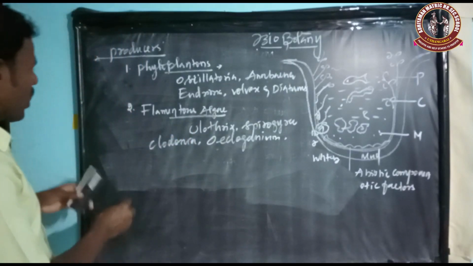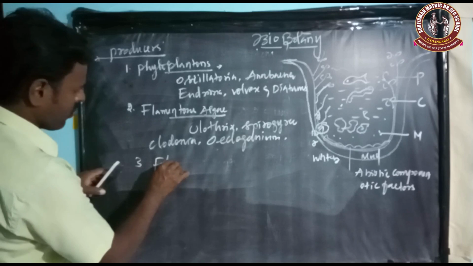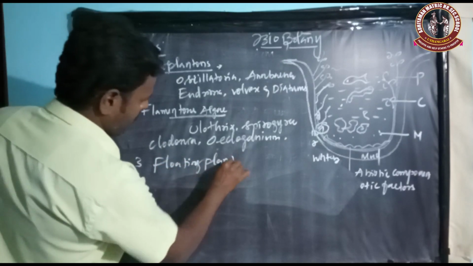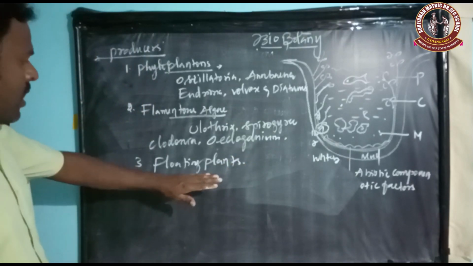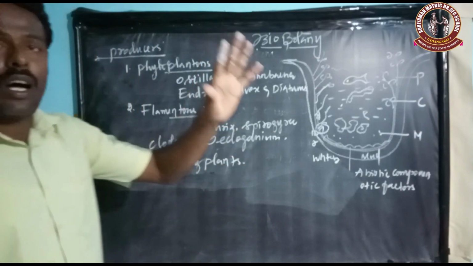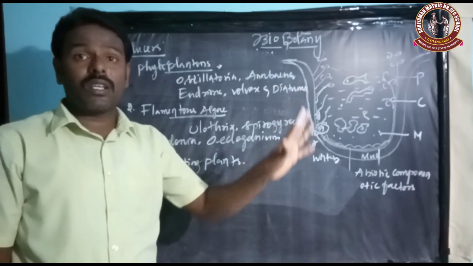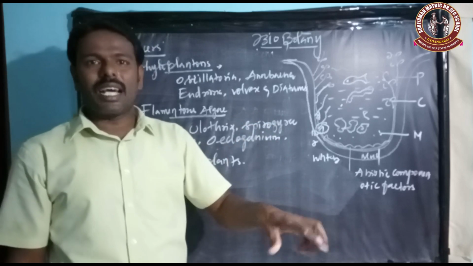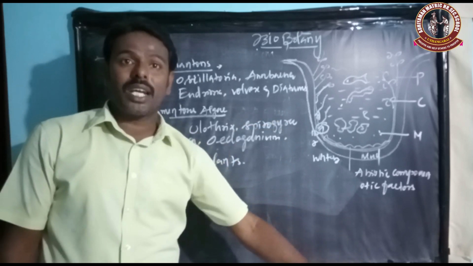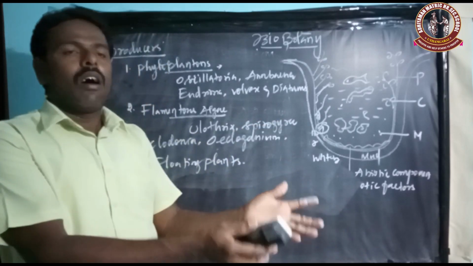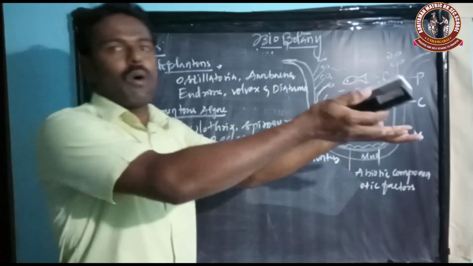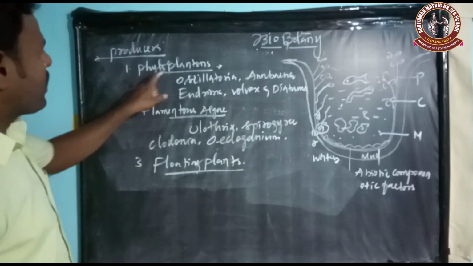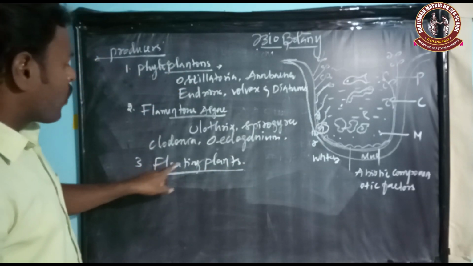And then floating plants, the third one. So what are floating plants? These plants bear all parts of the plant, for example root, stem, leaves, but they are not fixed in the bottom of the water. All the parts of the plant are embedded in the water. So what is the difference between phytoplankton and floating plants?